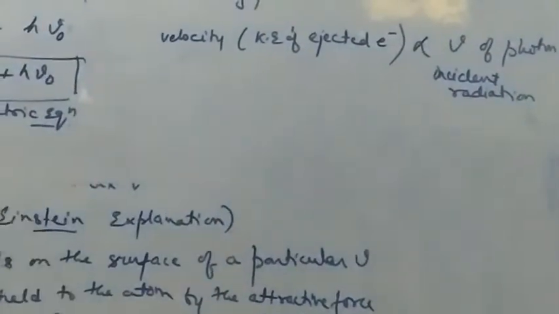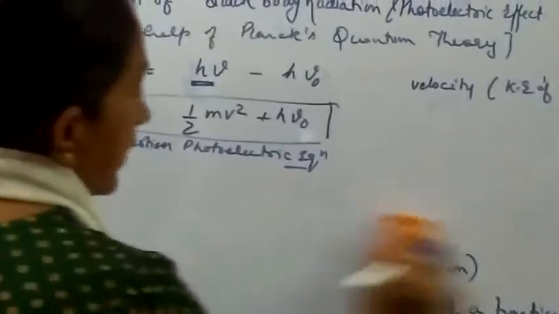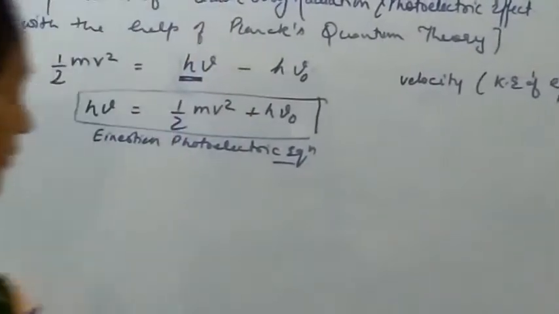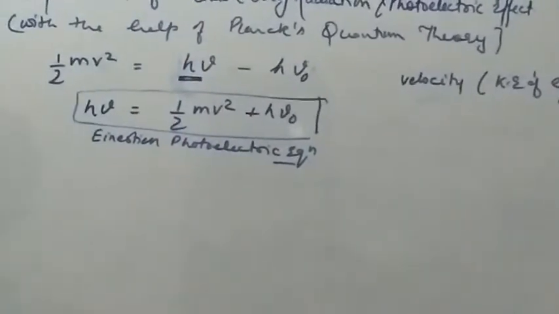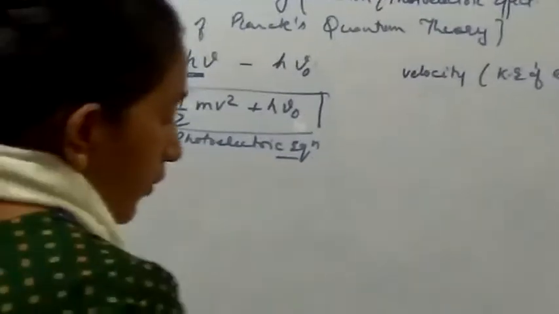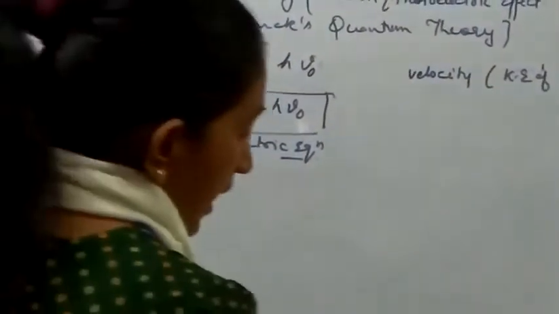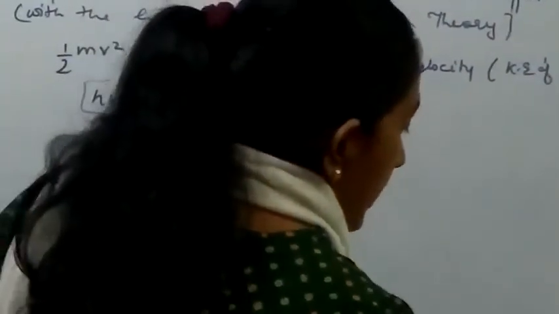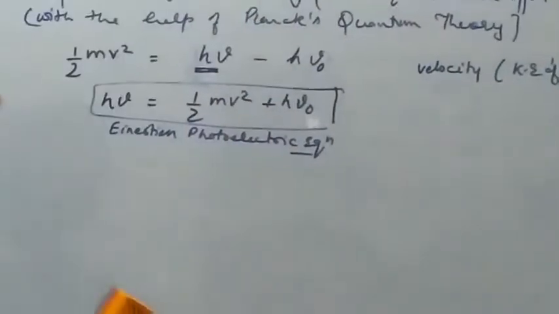Now the next point of the photoelectric effect is that the number of photoelectrons ejected will depend upon the intensity of the radiation.